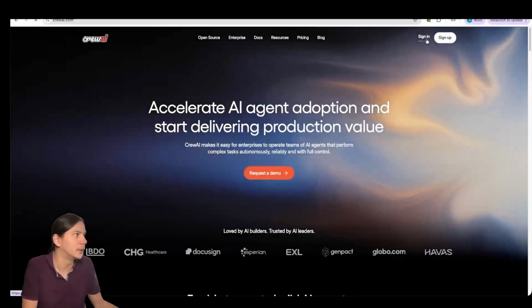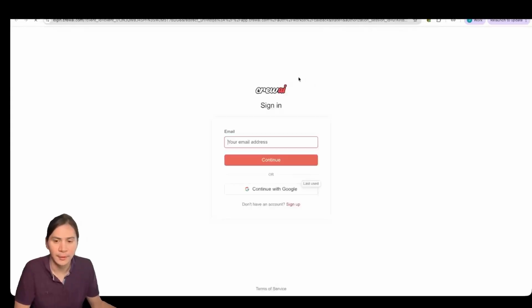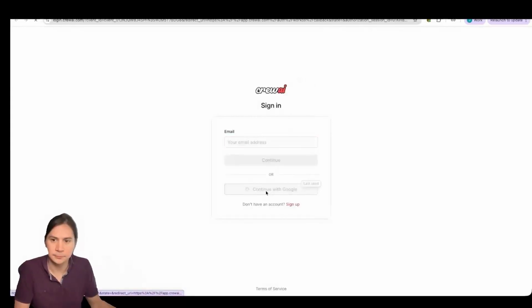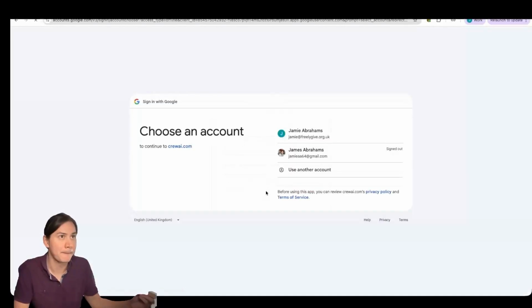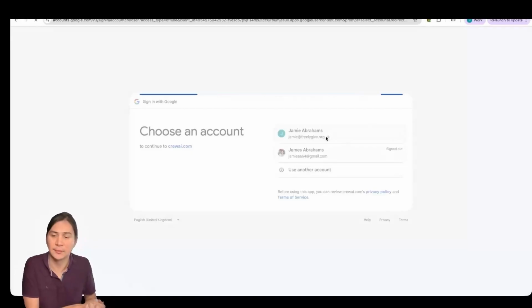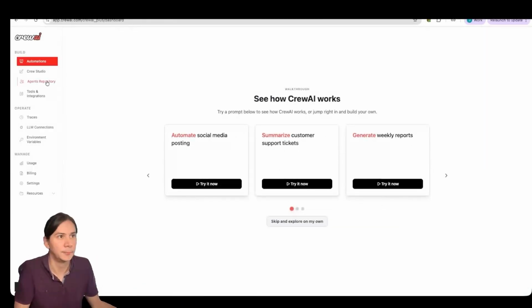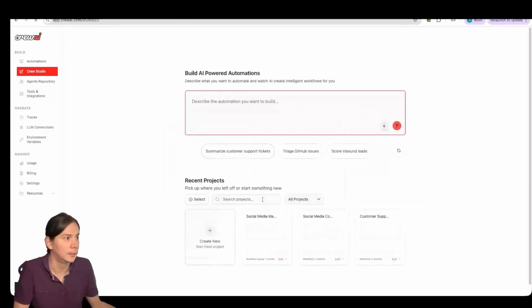So if I sign in here, Crew AI is one of the few visual builders that I think is truly agentic. A lot of the visual builders are more like N8N or Activepieces, where it does one thing, then the other, then the other. It's very set in stone. So if I go to this thing here,